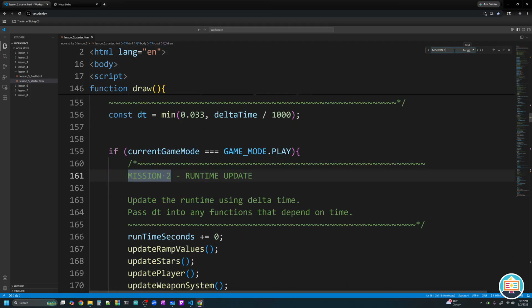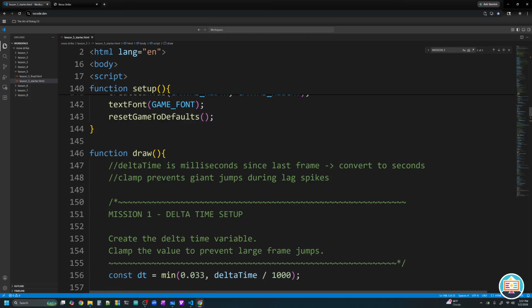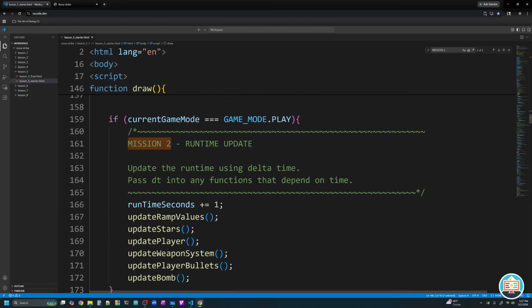But we've got to make sure that we actually are increasing it. So if you think about it, what do I want to add to this? Well, right now we're adding 0. You might think, let's add 1. And that would be a bad idea, because this is happening inside of the draw function. The draw function runs every single frame of the game. So what we would be adding is 1, not every second. We'd be adding 1 every single frame.